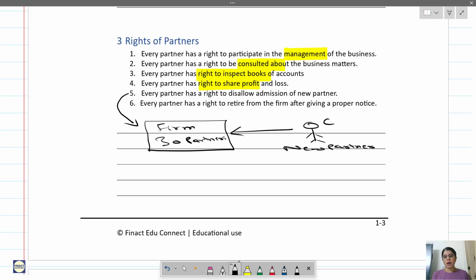Now these partners vote: 29 of them say yes, one partner says no. C cannot be admitted as a partner in the partnership firm. So will C be admitted as a partner or no? In this case, C will not be admitted as a partner.